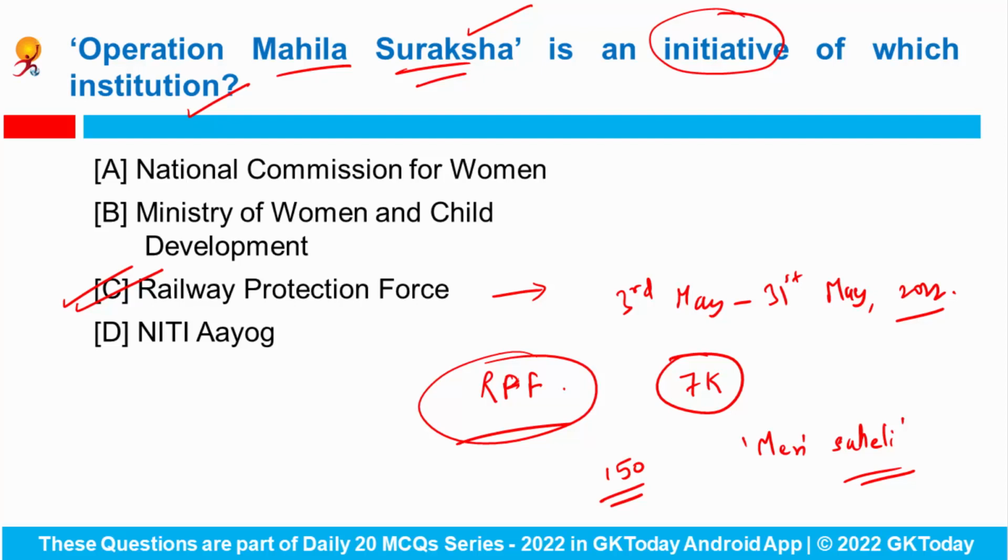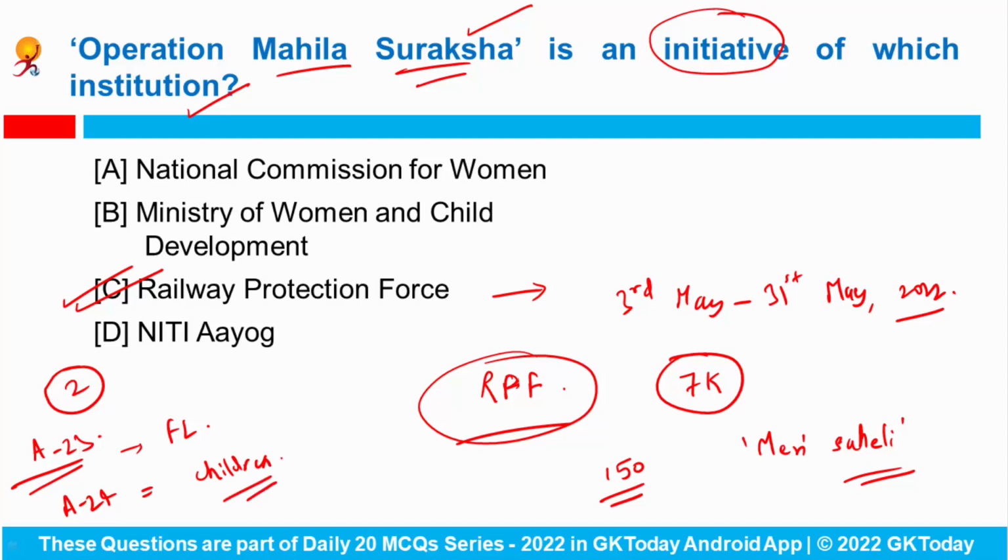Basically there are two articles of the Constitution which guarantee the right against exploitation. First is article number 23, which talks about prohibition of trafficking in human beings and forced labor, and article 24 is the prohibition of employment of children in factories, etc.